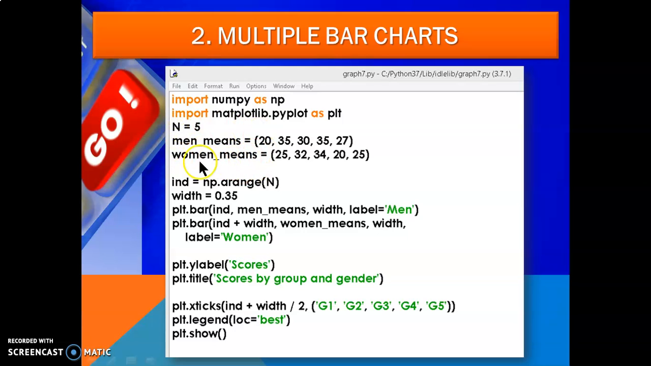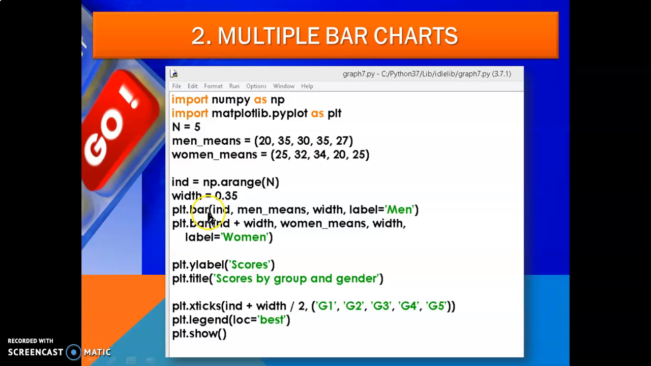It is just a variable. You can write any name, a, b, c, x, y, z, equal to these values held in it. Now ind, what is ind here? This is a variable equal to np.arange. What is it arranging? This n is being arranged here. Now width equals 0.35. This is the width, the thickness you can assign.